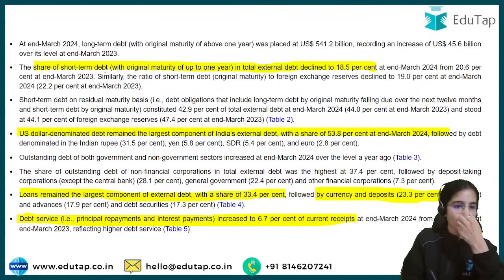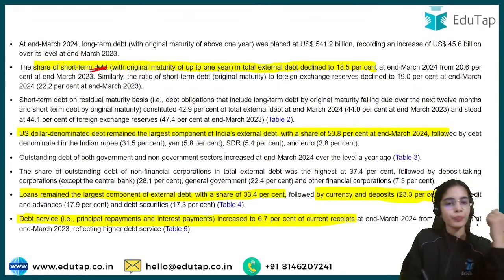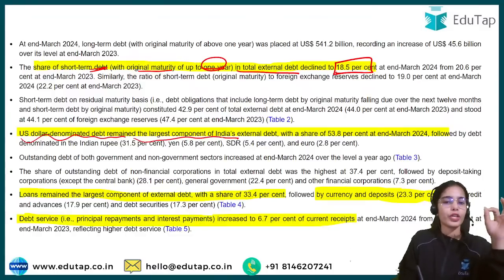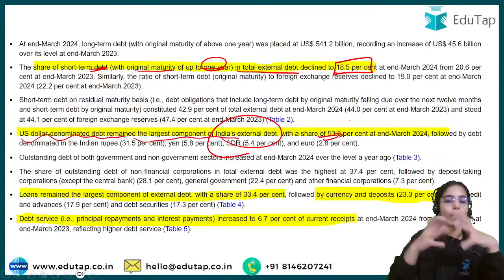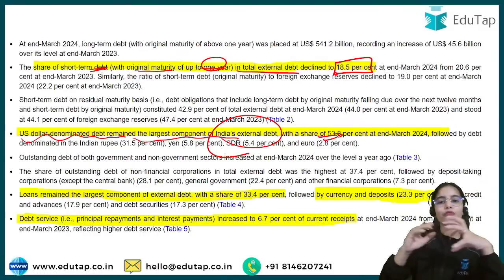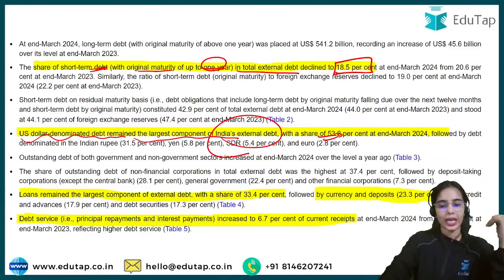Now the share of short-term debt, with original maturity up to 1 year, in total external debt declined to 18.5%. The US dollar denominated debt remained the largest component of India's external debt with a share of 53.8%. That is, of all the debt that we have taken, the highest is in the form of US dollar, having a share of 53.8%.